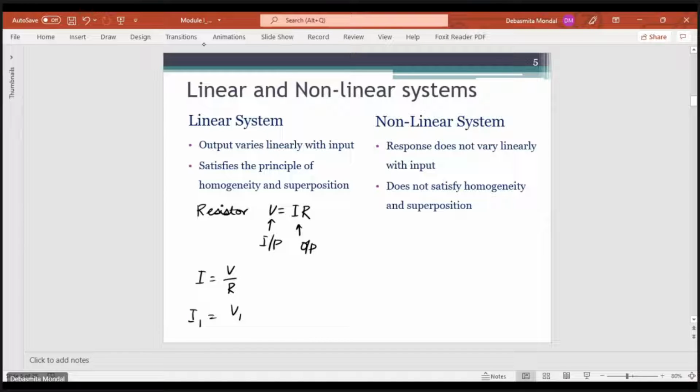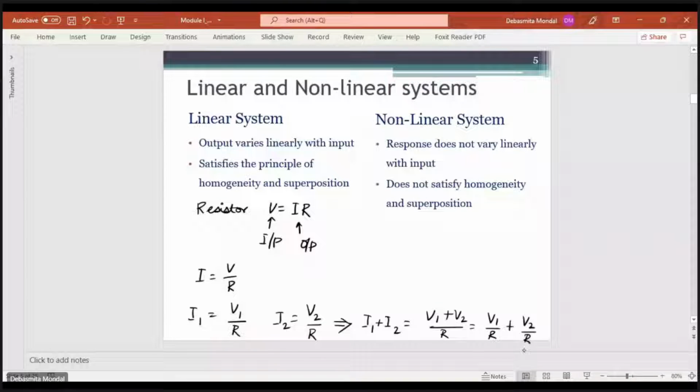If you have an input V1, then the output would be I1. If you have an input V2, it will be I2. So from here you can say that I1 plus I2 will be equal to V1 plus V2 by R, which is equal to V1 by R plus V2 by R. So the superposition theorem is fulfilled. Similarly, you can see that homogeneity is also fulfilled. The other examples of linear systems include the inductor, which is also a linear system.